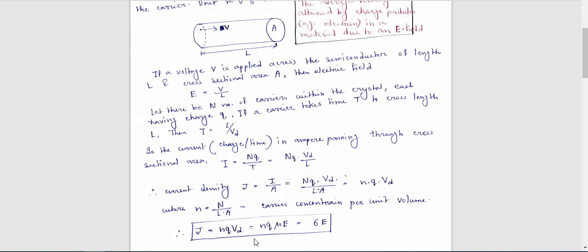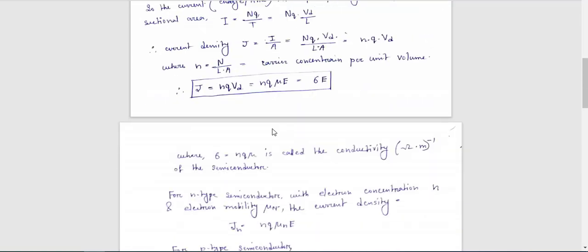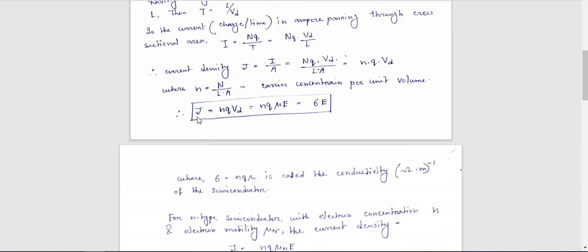Again, drift velocity Vd is equal to mu into E, from the earlier expression. Now if you put this value of Vd here, you get current density J is equal to nQ mu into E. Here n is carrier concentration per unit volume, Q is charge of each carrier, mu is mobility of the carrier, and capital E is the applied electric field. This expression can be written as capital J is equal to sigma into E. Now what is sigma?